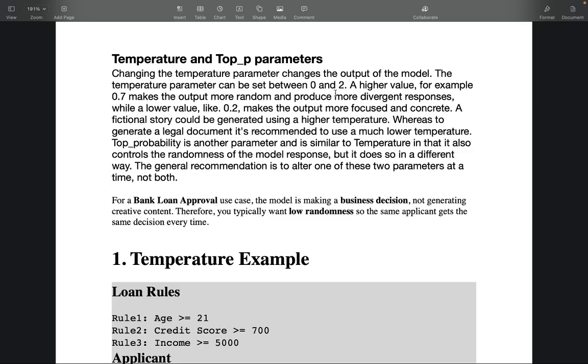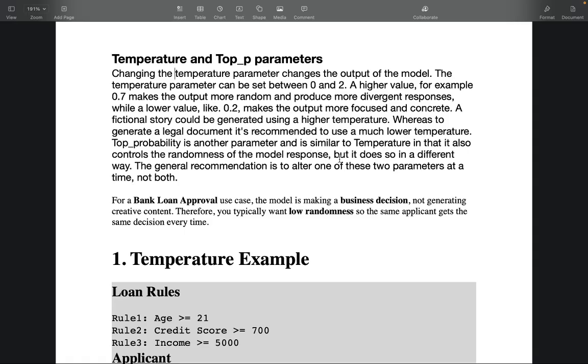Because it will be creative. But for rule validation systems where you don't want the model to be creative, instead you want it to be consistent and focused, you will keep your value very low. All right, and top probability, that's the top P parameter.